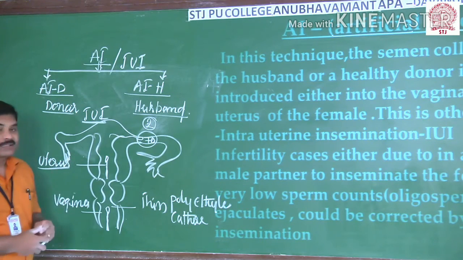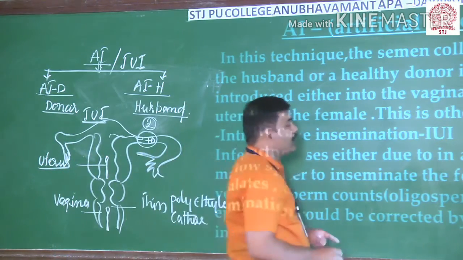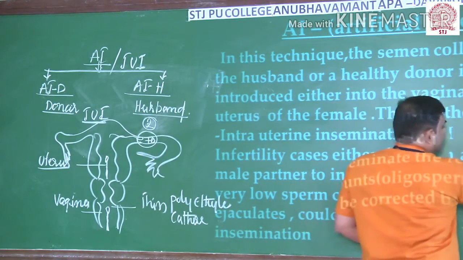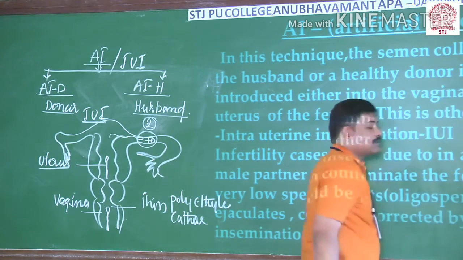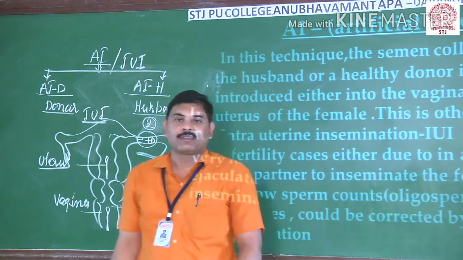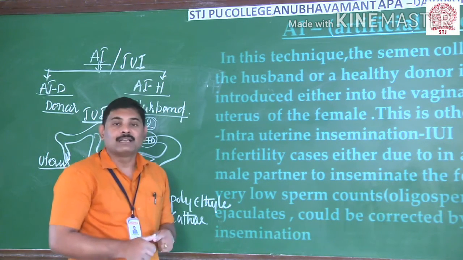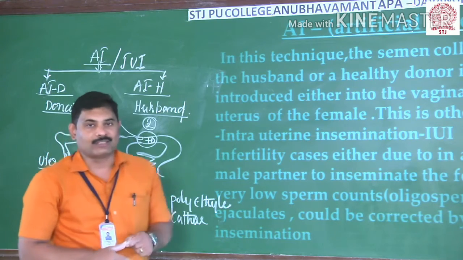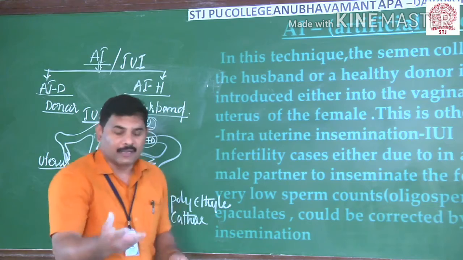Then what will be the success rate of this one? Generally the success rate of artificial insemination ranges from 20 to 40% of cases being successful. So this is all about artificial insemination, one of the techniques that is available to us. And thereafter, let us see the next technique now in detail.